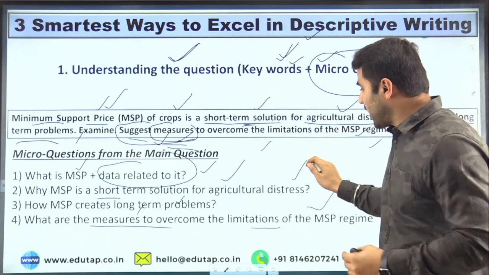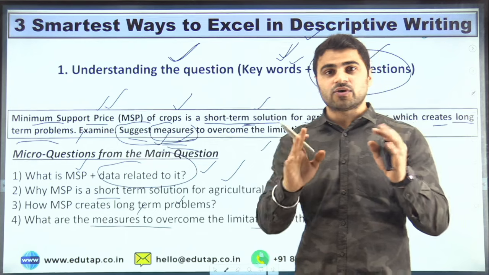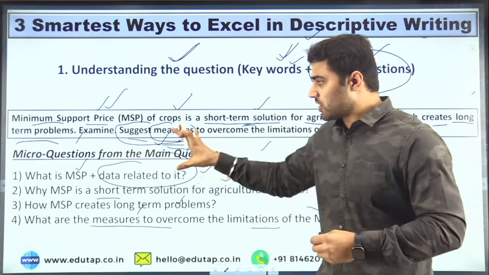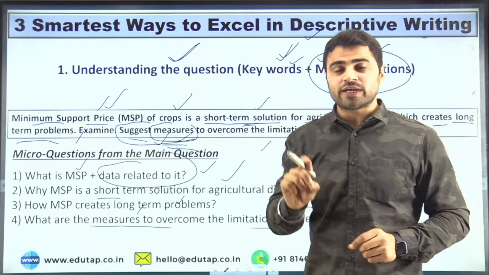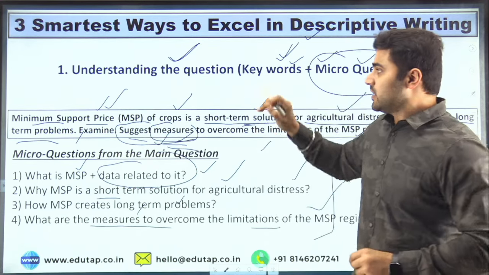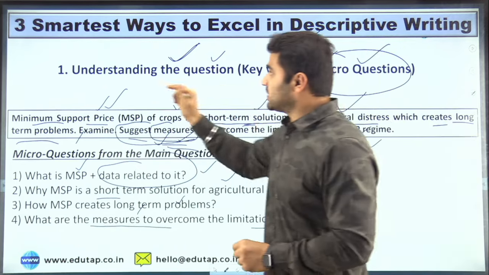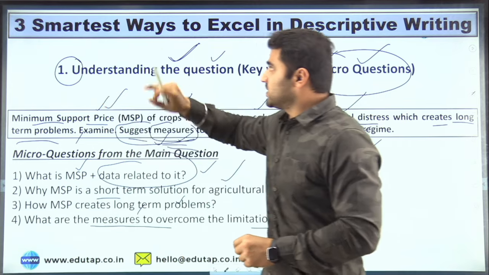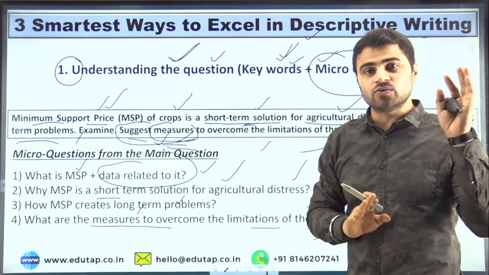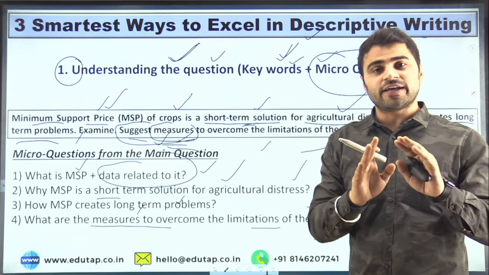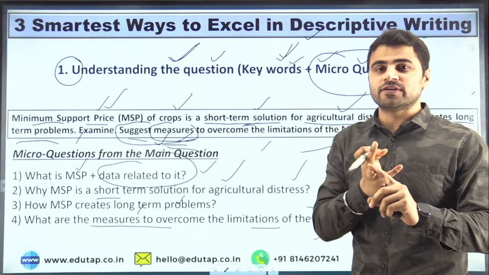Now, next is that you have to address all these micro questions in your answer. If you are able to address all the micro questions, then you can get the maximum possible marks assigned for that particular question, right? I hope you are getting it. So this is strategy number first. This is the smartest way number first, that you have to identify the micro questions and keywords, right?